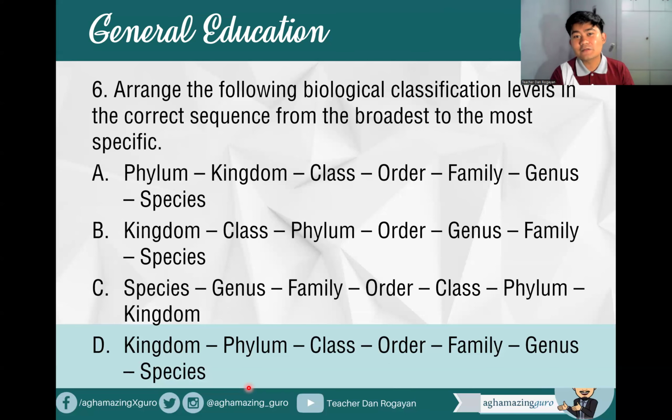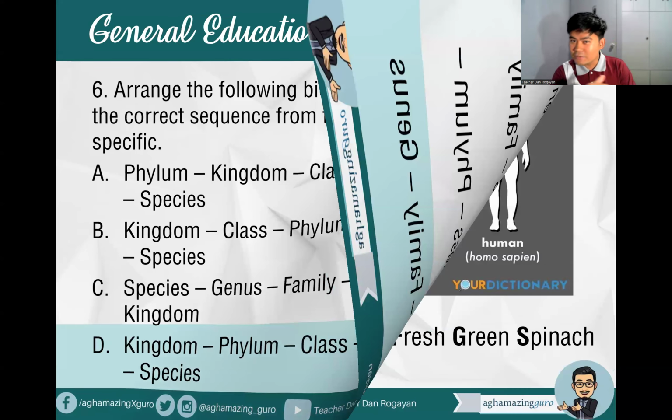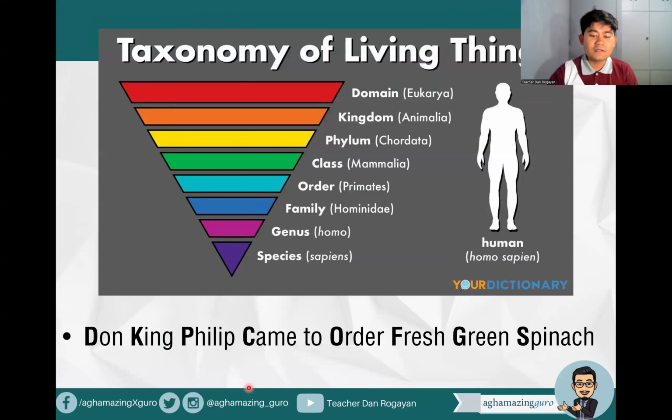So, how do we easily remember this? You can actually use these mnemonics. Don King Philip, remember? The Philippines was named after King Philip II. We just add Don since domain is now the highest taxonomical level, right? Don King Philip came to order fresh green peanuts. So you can use that.